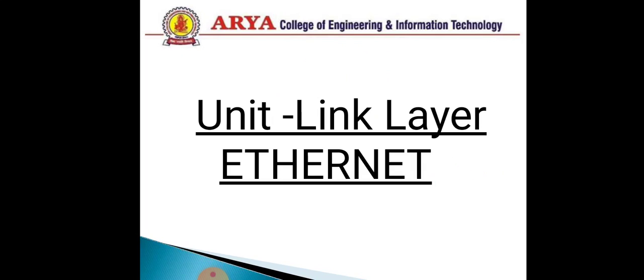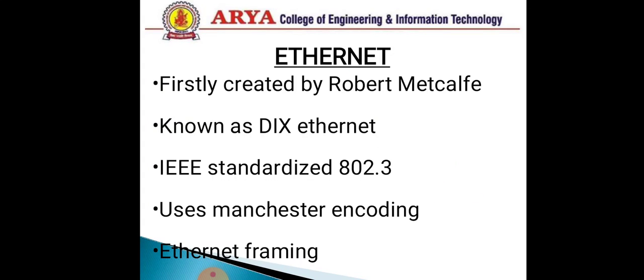Here we are going to learn about Ethernet in the unit on the link layer. So what is Ethernet? Ethernet was created by Robert Metcalfe, and Ethernet is a multiple access network, meaning that a set of nodes send and receive frames over a shared link.